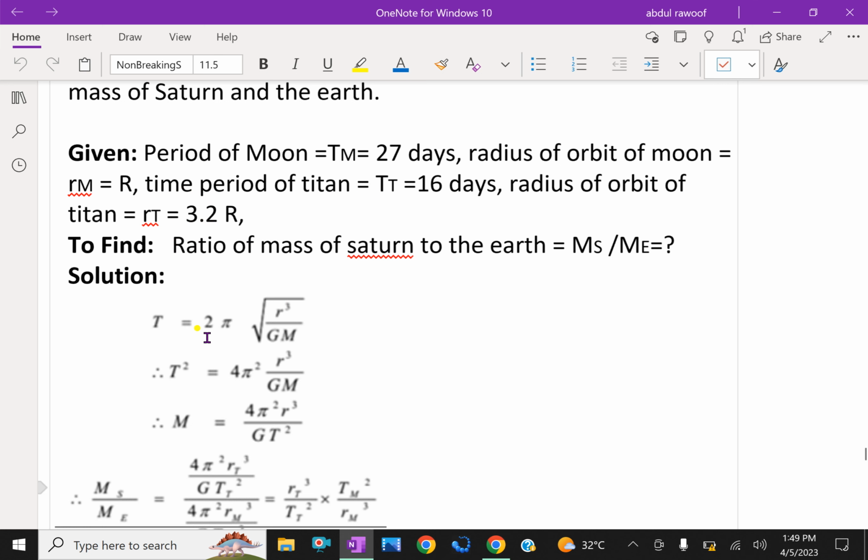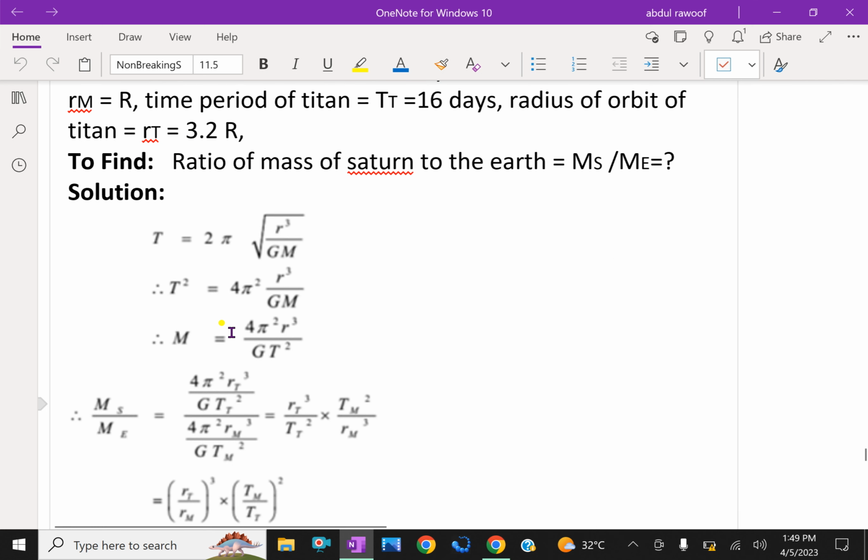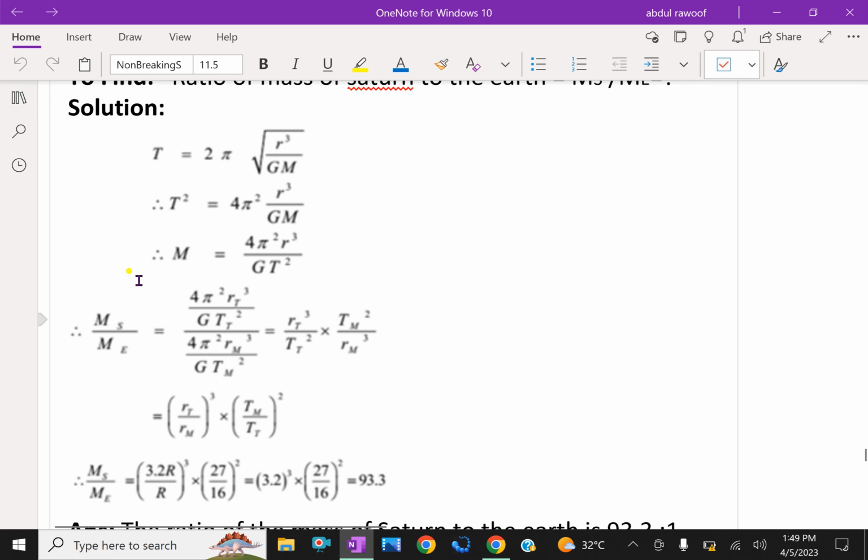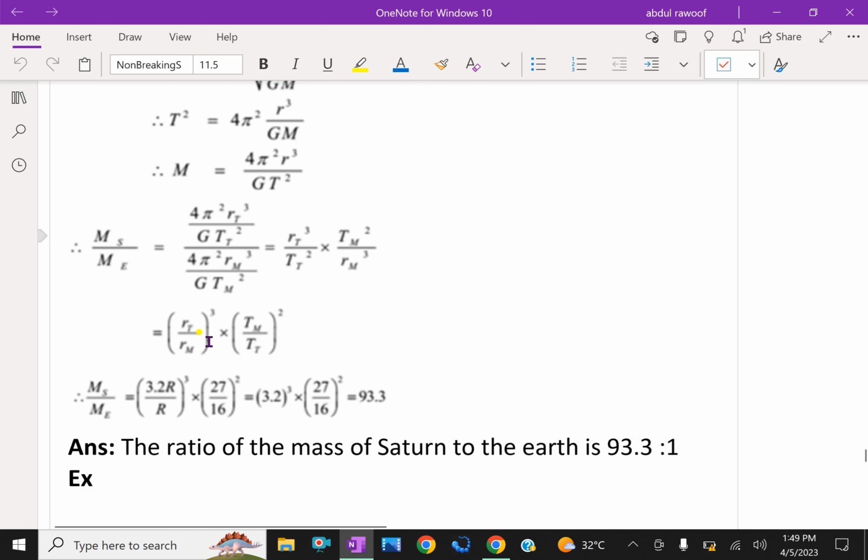Then the time period formula is T equal to 2 pi root of r cube by GM. Squaring both sides, we get M equals 4 pi squared r cube by G T squared. The same for Saturn and Earth; we compare M Saturn by M Earth. The common factors cancel, and we get r Titan by r Moon whole cube into Tm by Tt whole squared.